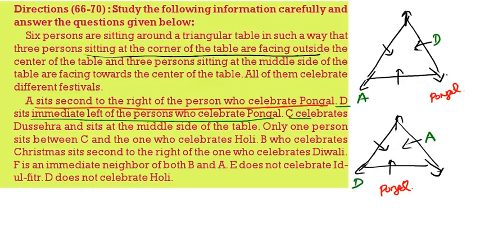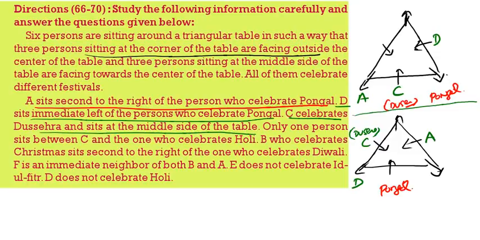Then C celebrates Dasara and is sitting in the middle of the table. Here we will take C, and C is celebrating Dasara. Now in the second case, here you take C, celebrating Dasara, in the middle of the table.